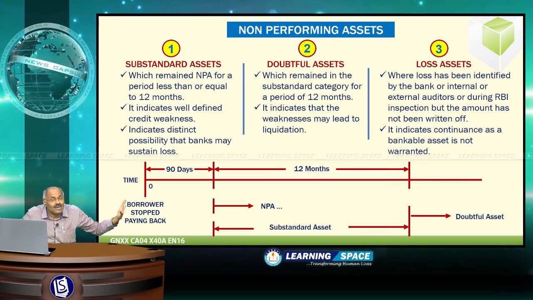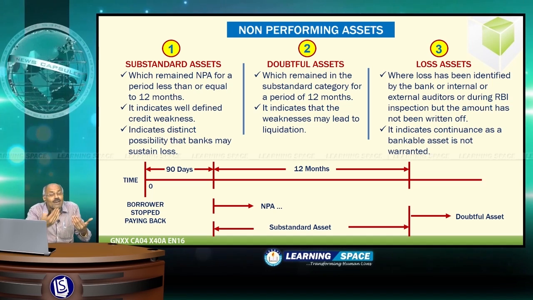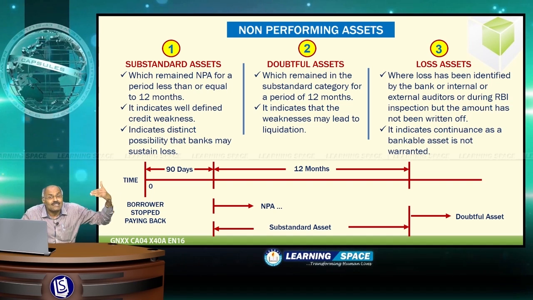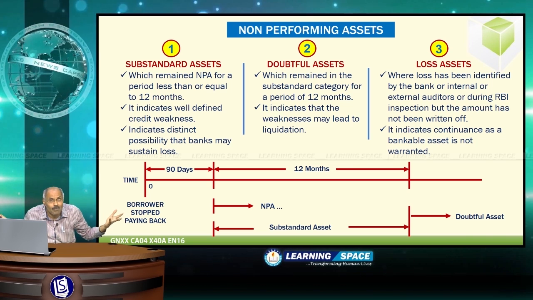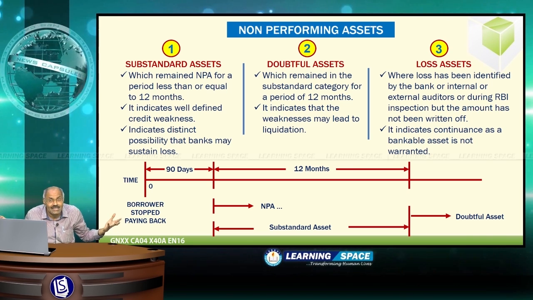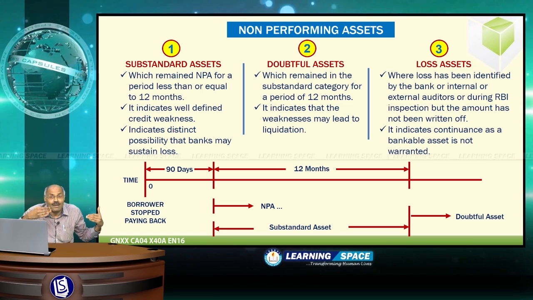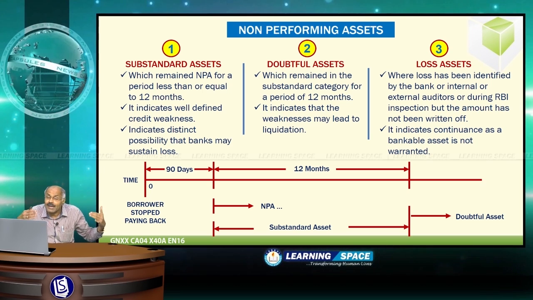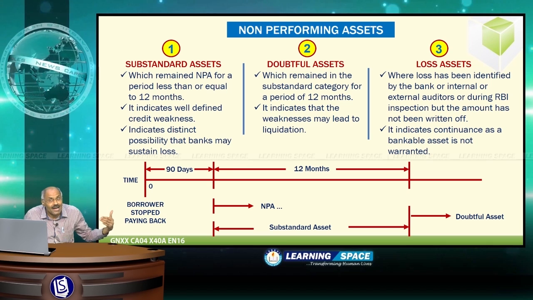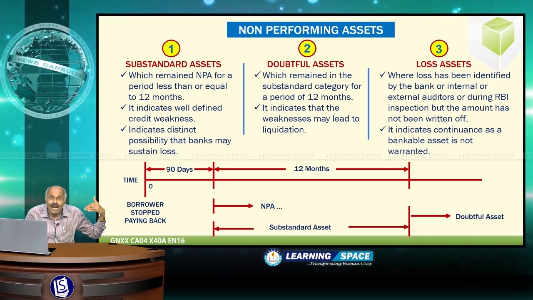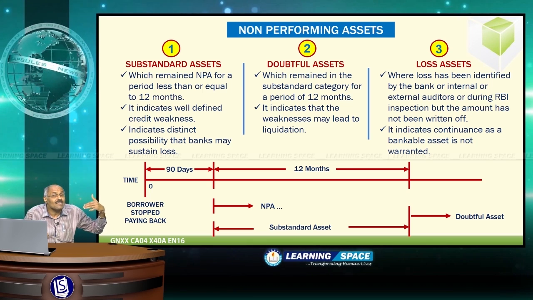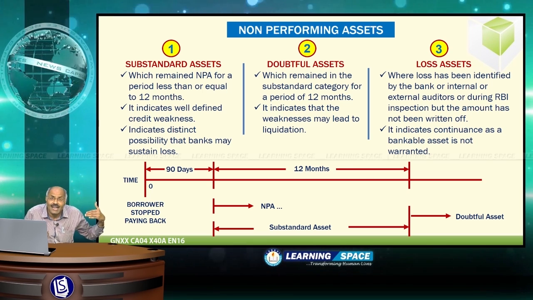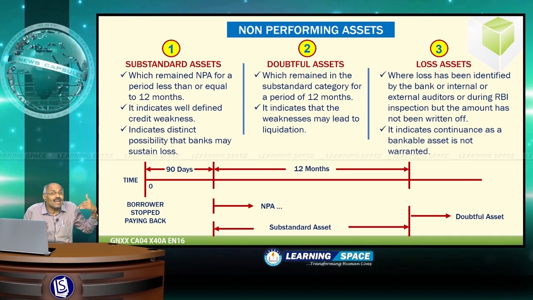When the loan is paid back regularly, it is known as a standard asset. But when the loan is not paid back for more than 90 days, it is a non-performing asset or NPA. I think you are clear about it. And in the banking system, as I have already told you, if the loan is not paid for more than 90 days, it is NPA.